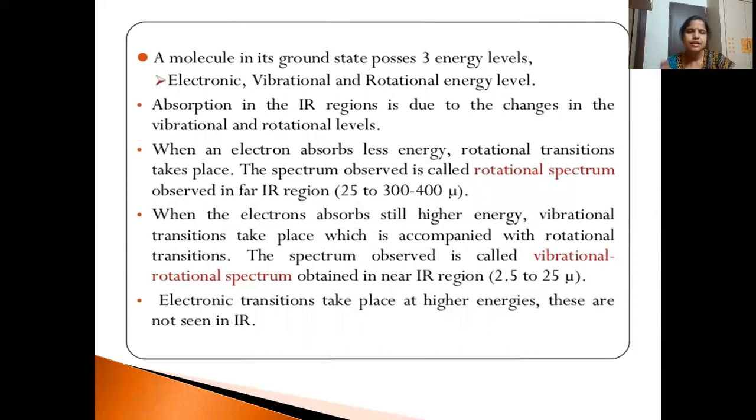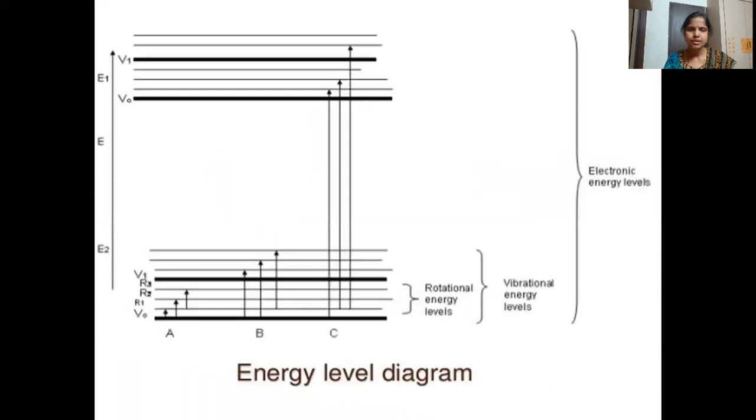Now, as I said, IR spectroscopy is also known as vibrational rotational spectroscopy. Why is it known as that? Again, when we talk about the different molecular energy levels in this diagram, you can see electronic energy levels, and the distance between them is more.